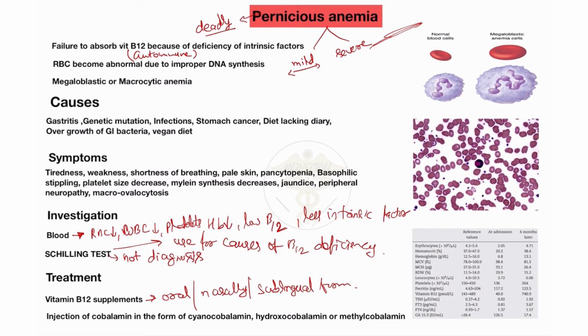In the histopathology of pernicious anemia, you will see the abnormal shape of the RBC. Here is the abnormal shape of the RBC in pernicious anemia. This is all about pernicious anemia.